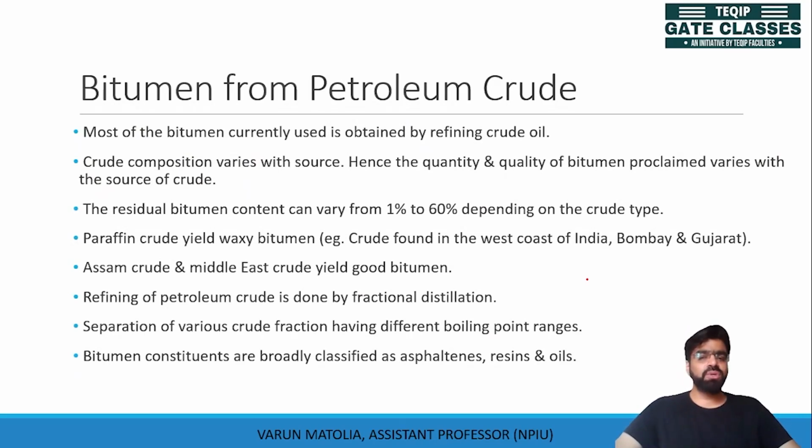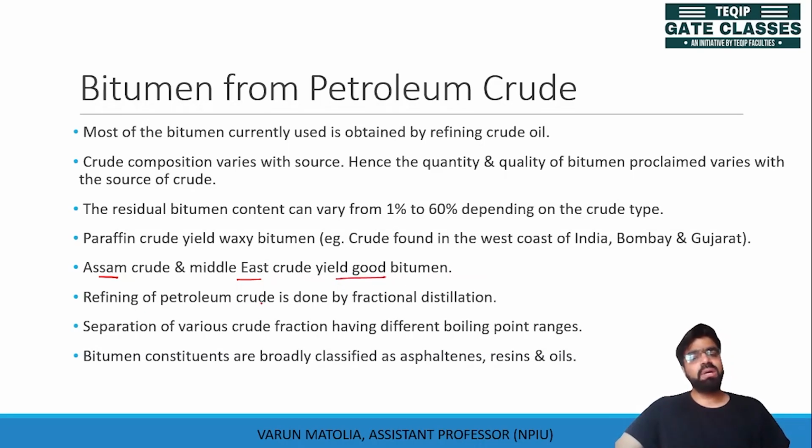The paraffin crude yields the waxy bitumen. This kind of crude is obtained from India, the Bombay and Gujarat ports. So we can say that the residue obtained from Indian refineries, where the crude which is used from Bombay and Gujarat, is not producing the required quality of bitumen, but the crude available from Assam and the Middle East yields good bitumen.